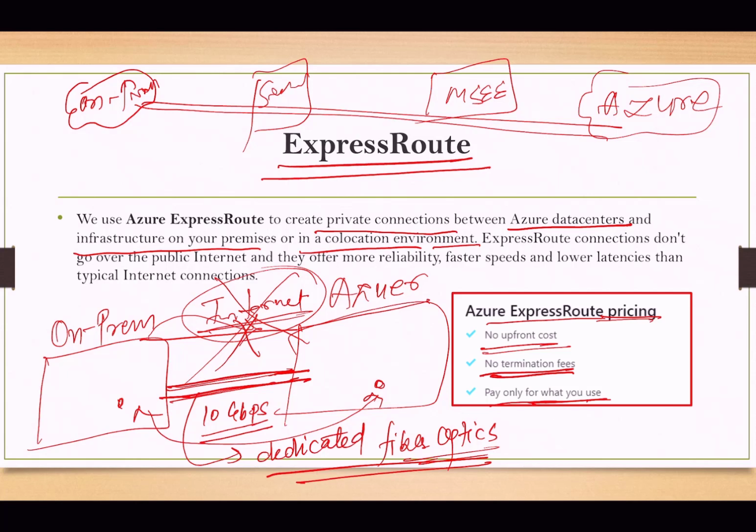Okay, so first our connection will be built through here and here to here. Our data travels this way. Similarly, when we get back the request, it will go this way. So this is what we have in ExpressRoute.